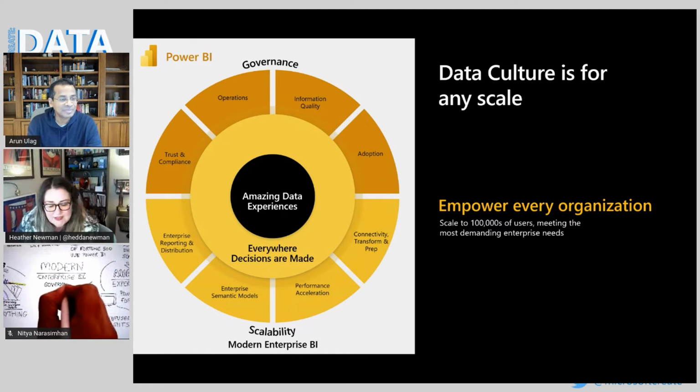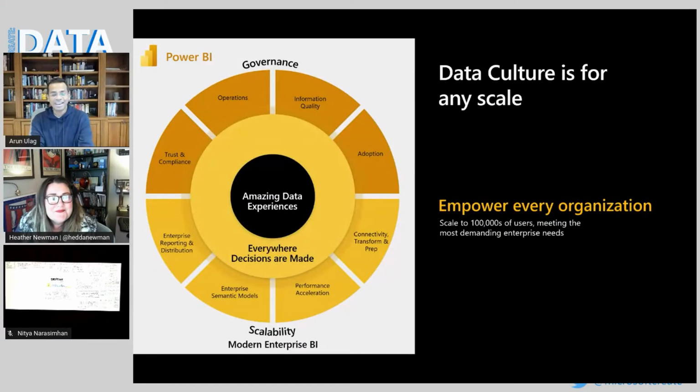I know we had a big announcement last week. Azure Synapse went general availability, and I know you're doing tons of work with the Power BI teams, doing tons of work with the Azure team. Tell us a little bit about that, because that's a super exciting combination. That would be awesome. Yeah, absolutely.